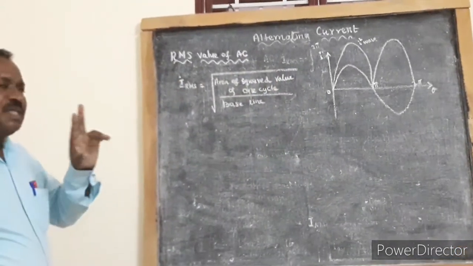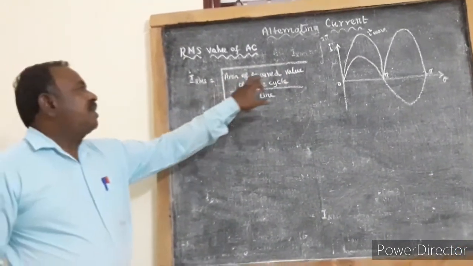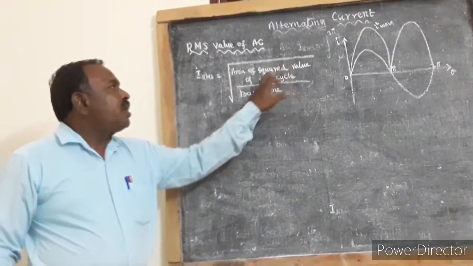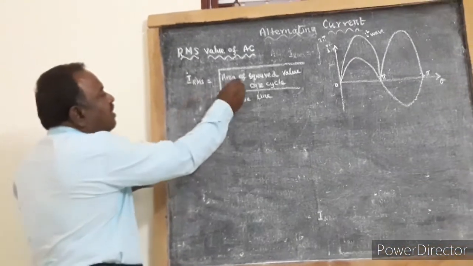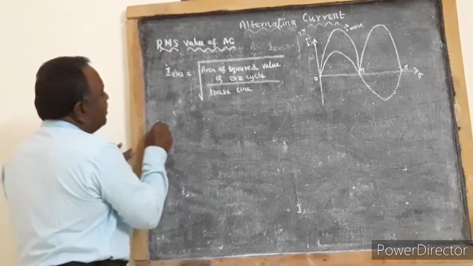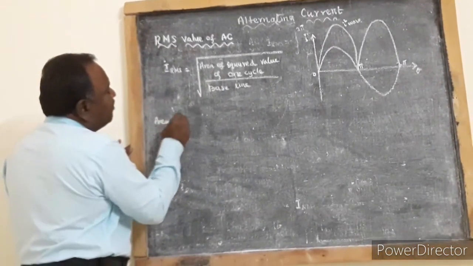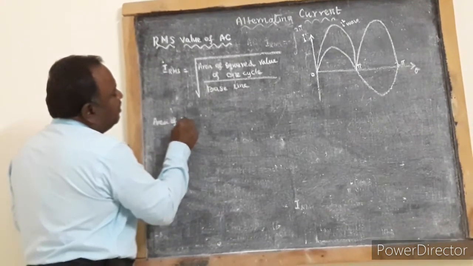So we have to see two things. We have to find the area of the squared value of one cycle of AC.